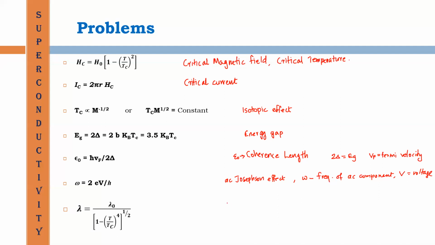And this is the expression of London penetration depth. We know that London penetration depth depends on the temperature. Here lambda 0 is the London penetration depth at absolute 0, and lambda is the London penetration depth at a temperature T.